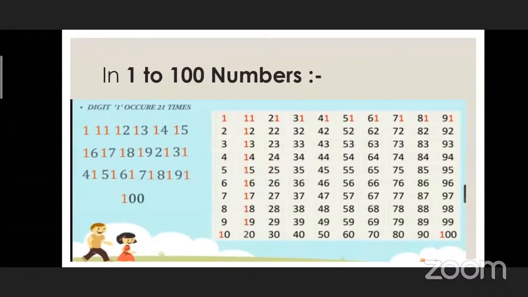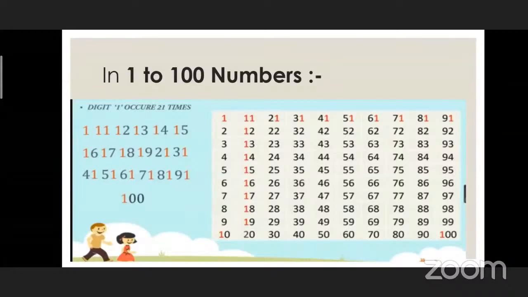These numbers are 1, 11, 12, 13, 14, 15, 16, 17, 18, 19, 21, 31, 41, 51, 61, 71, 81, 91, and the last one is 100. So the 1 is indicated in red color.